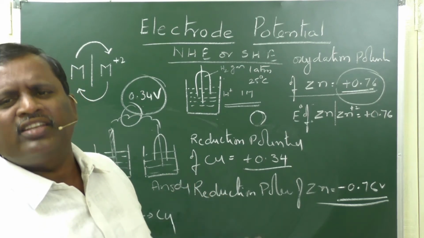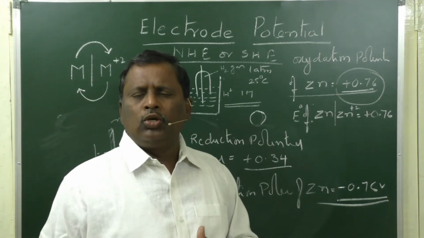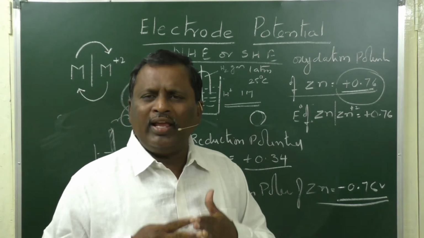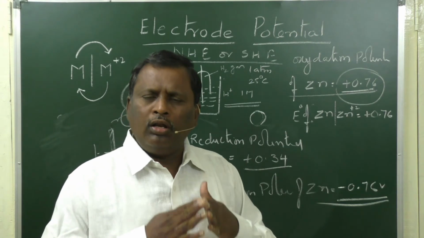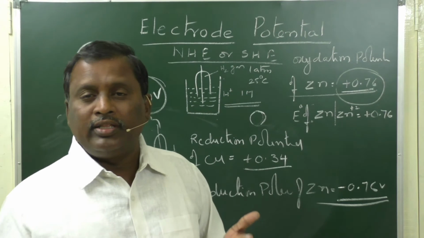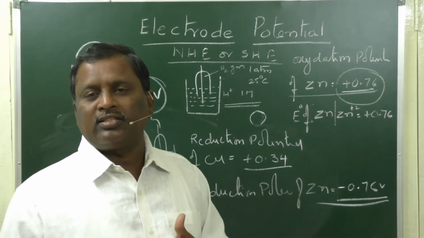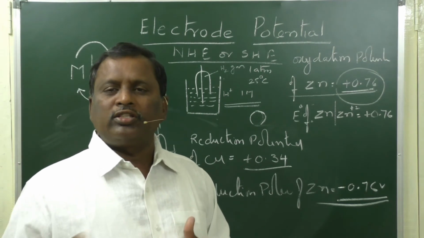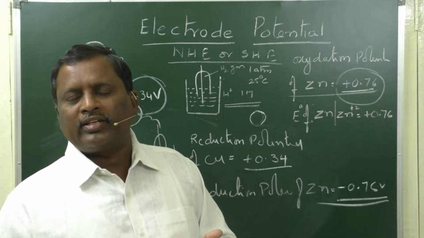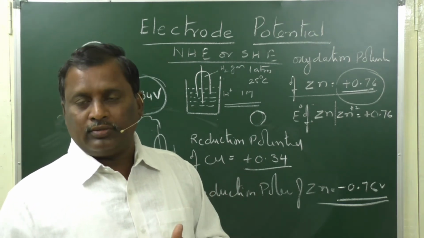So for convenience, in the scope of our syllabus, we are going to consider only reduction potentials for all electrodes. But in examinations, sometimes they may give you oxidation potential also. In such cases, you have to convert that oxidation potential into reduction potential while solving numerical problems.